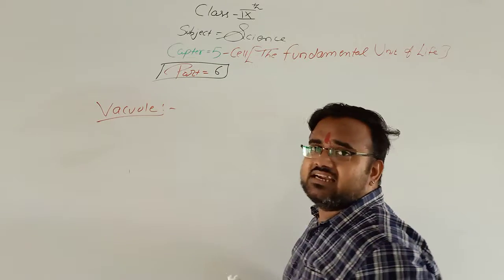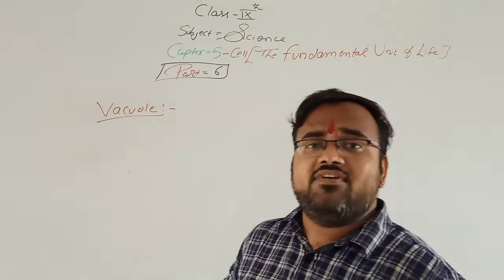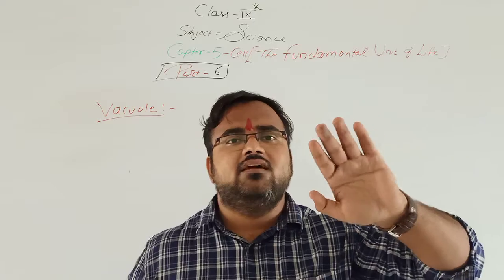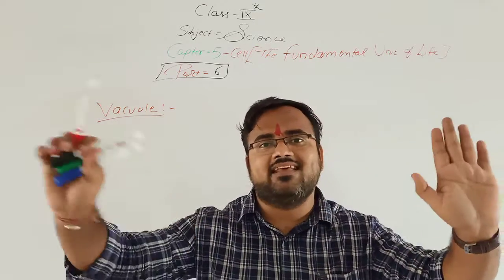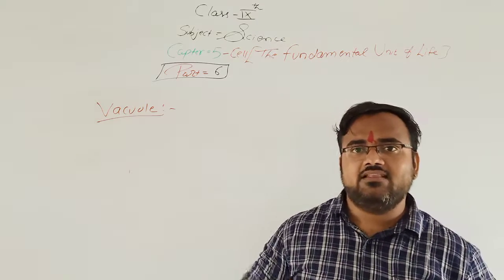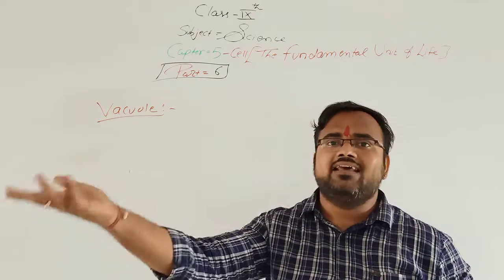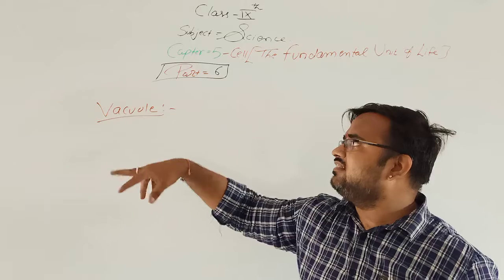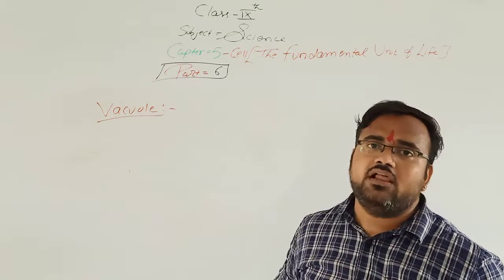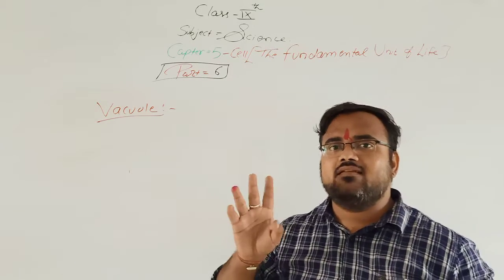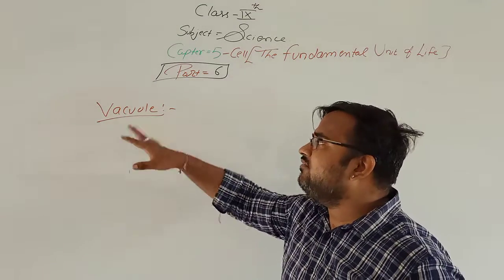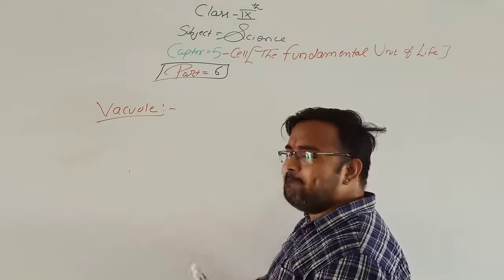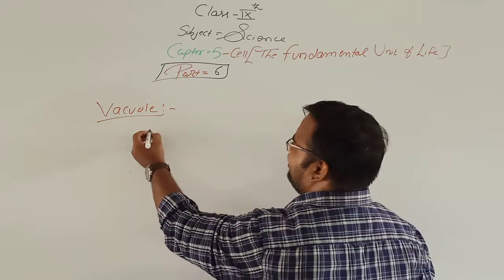In the previous lecture, when we saw the difference between the prokaryotic cell and the eukaryotic cell, and the difference between plant cell and animal cell, we saw one structure which is known as the vacuole. If you remember that, then it is well and good; otherwise pay attention here. What is a vacuole? A vacuole is a bag-like or sac-like structure.